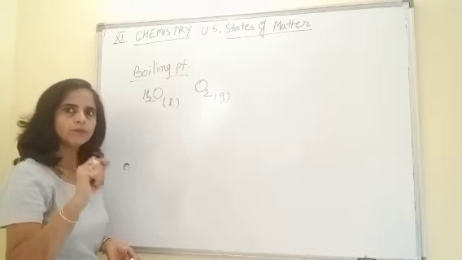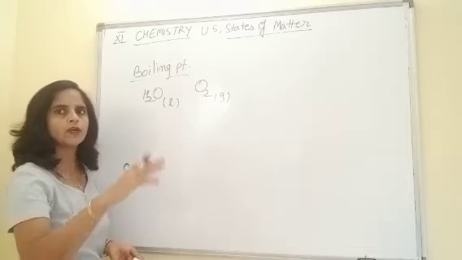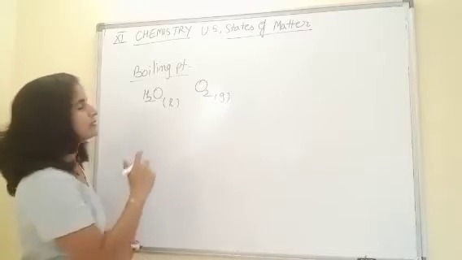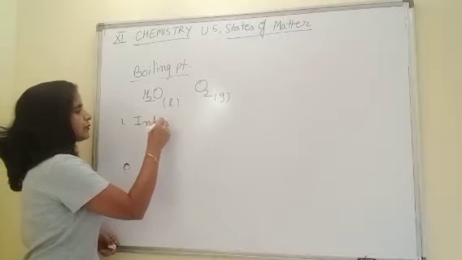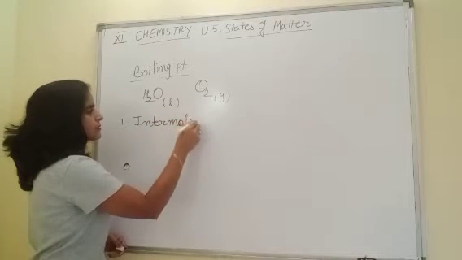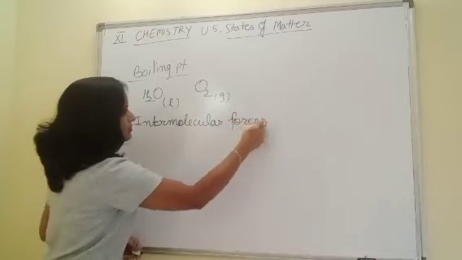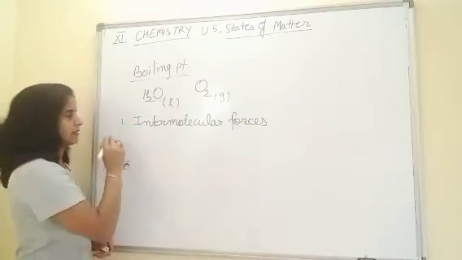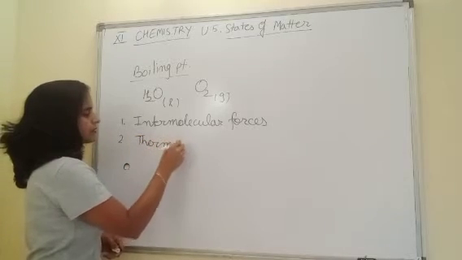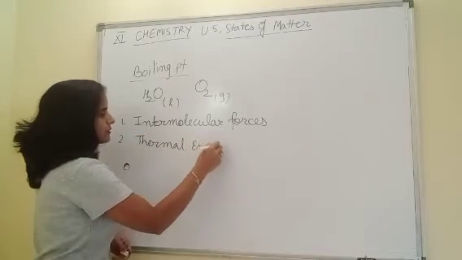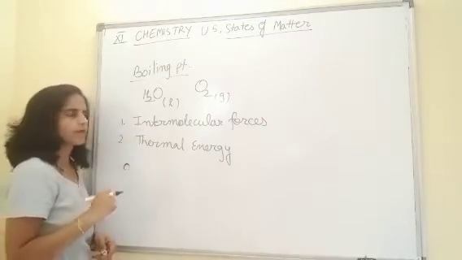The two main parameters responsible for the state of matter are, the first one, intermolecular forces, and the second one, thermal energy. We will be talking about these parameters in detail also.